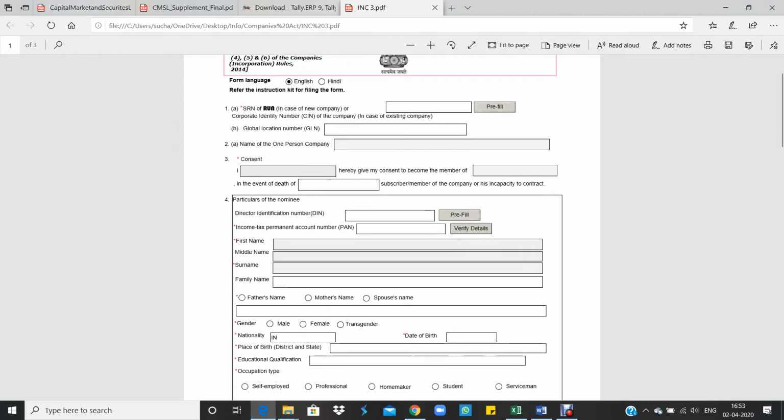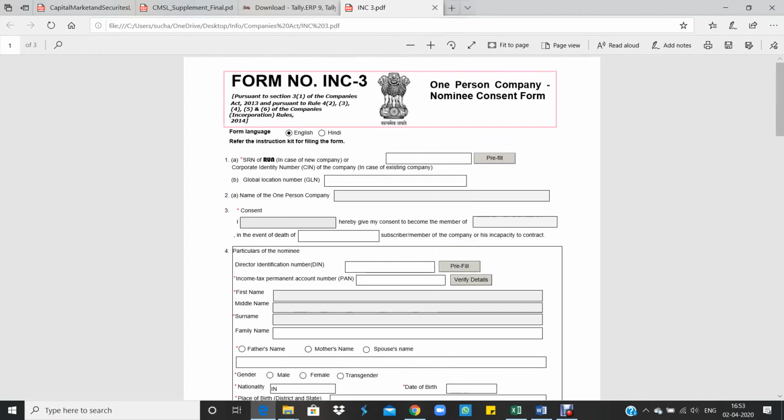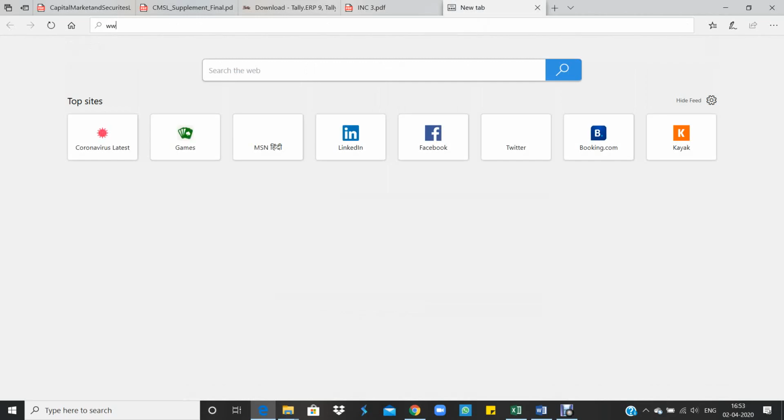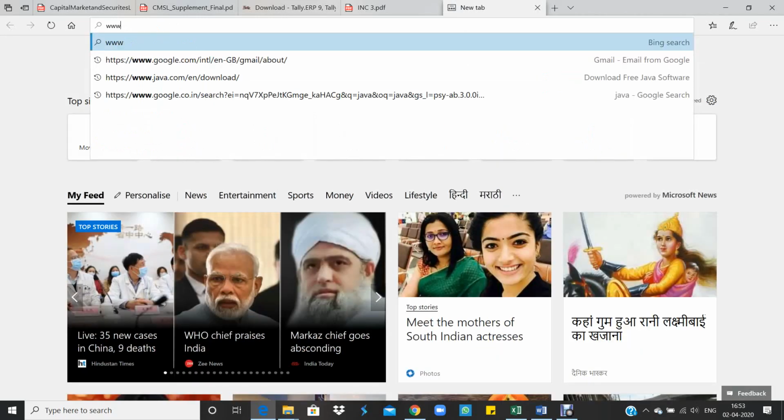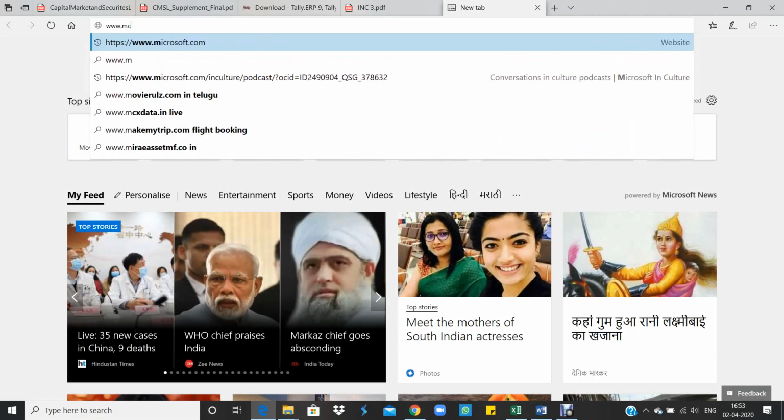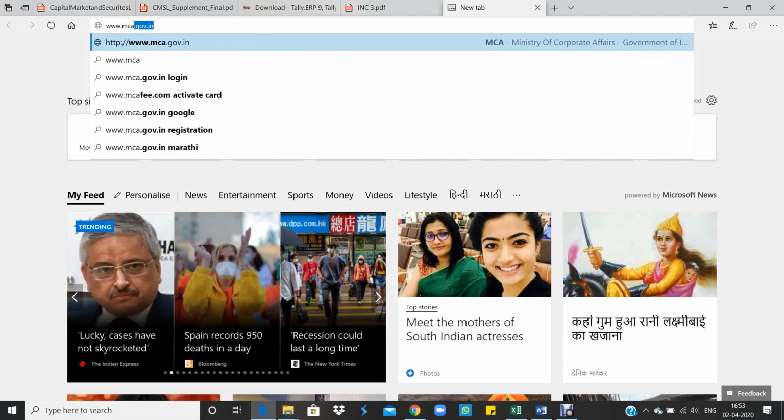See, along with this form INC3, there will be an instruction kit we can download from the MCA website. So how to download, I will also show you. You have to go to www.mca.gov.in.